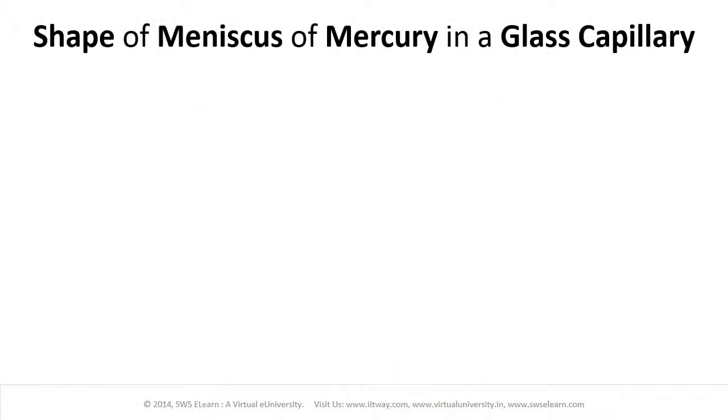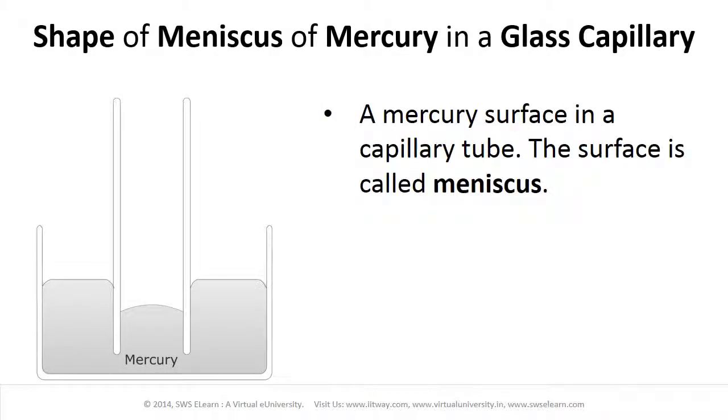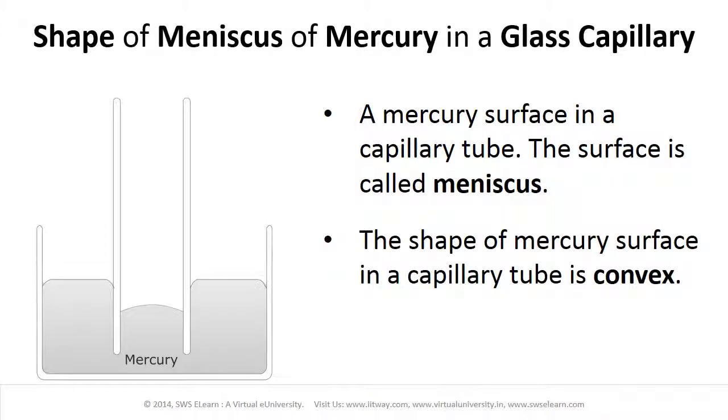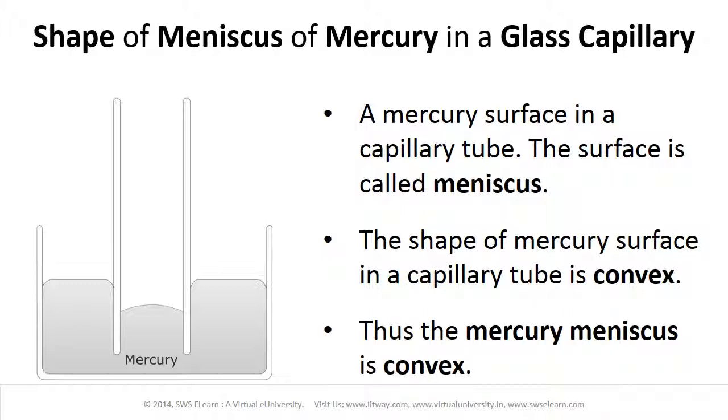Shape of meniscus of mercury in a glass capillary. The figure shows a mercury surface in a capillary tube. The surface is called meniscus. The shape of mercury surface in a capillary tube is convex. Thus, the mercury meniscus is convex.